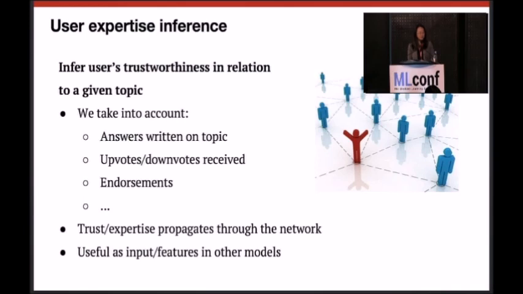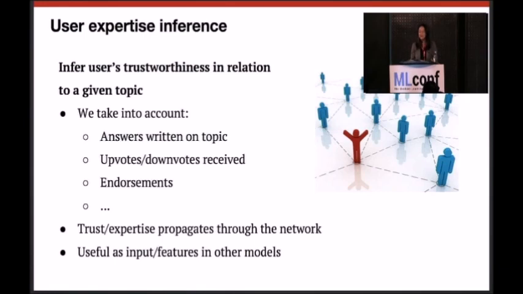Okay, user expertise inference. This is a very interesting problem. The idea is we want to know, for a given user U, how trustworthy or how expert you are in a certain topic, say machine learning. In order to model that, we consider features like all the answers you've written in the past on that topic, and the interactions you've got on those answers from users. Do people upvote those answers? Do people share those answers? Do they download those answers? We also consider the endorsement from other users that we already know. This is quite interesting because it's like a network propagation model where trust and expertise could propagate through the network. Think of PageRank, but in the context of social networks.